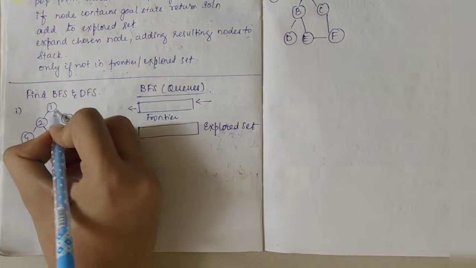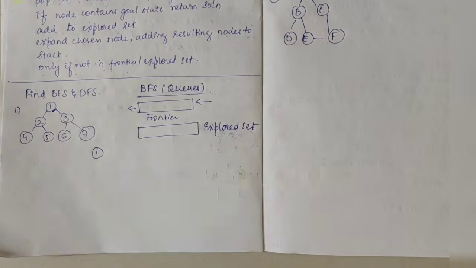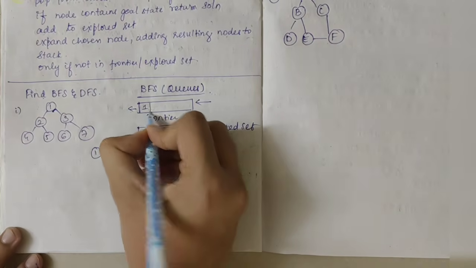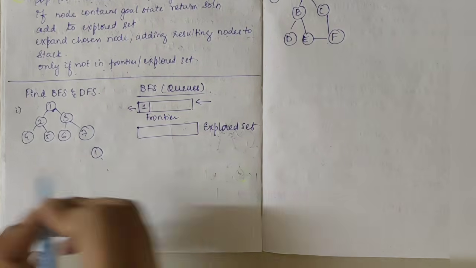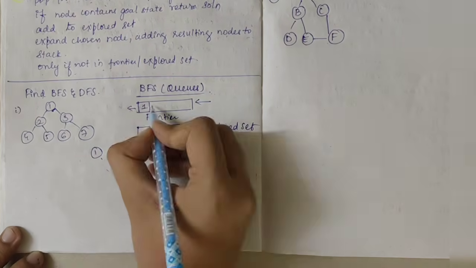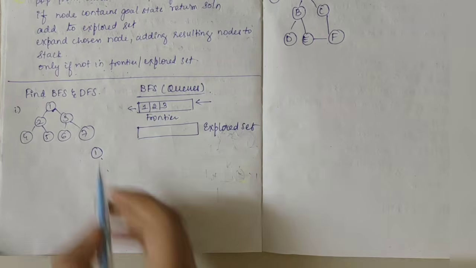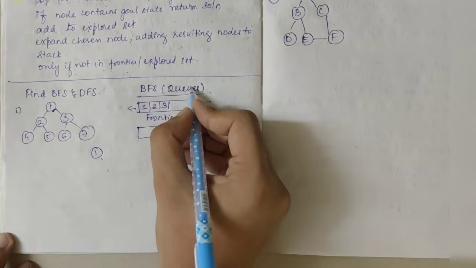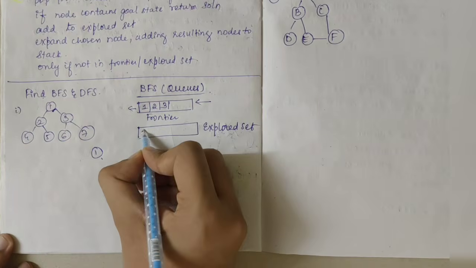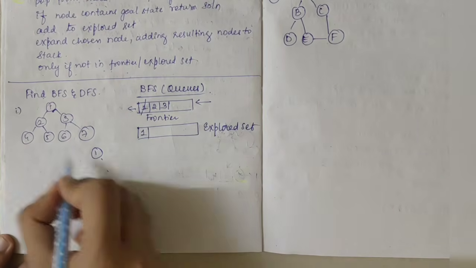Initially, as the algorithm says, consider 1, write it in the frontier, and then explore 1. When we explore 1, we get 2 and 3, right? So write 2 and 3. Now that 1 is completely explored, remove it from the queue and add it to the explored set.